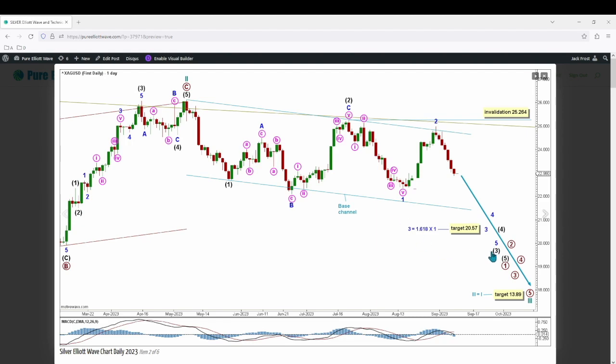Within intermediate wave 3, no second wave corrective movement can move above its start at 25.264. Additionally, if price moves below the end of primary wave B within cycle wave 2 at 19.909, there will be added confidence in this wave count, as it is the invalidation for the alternate wave count.